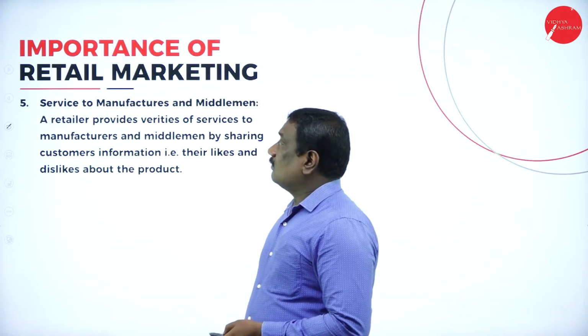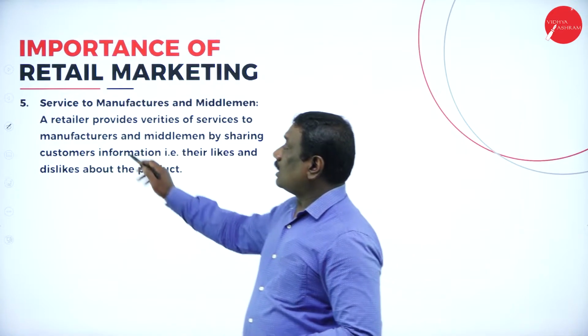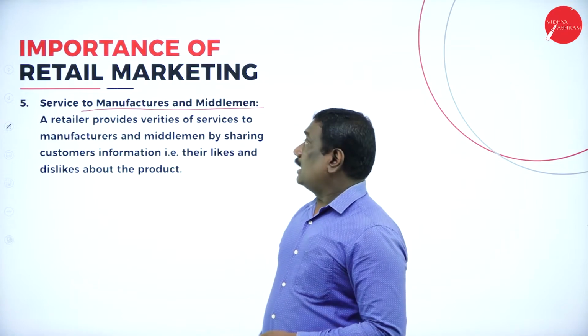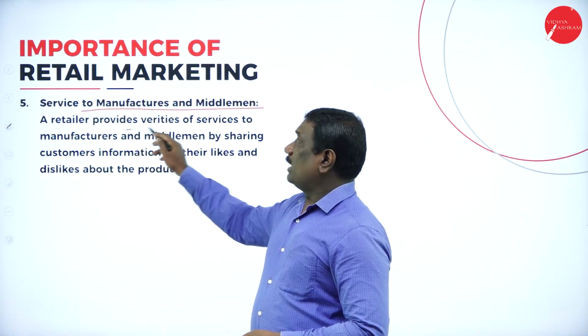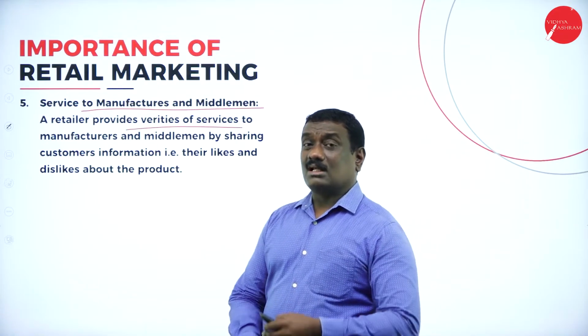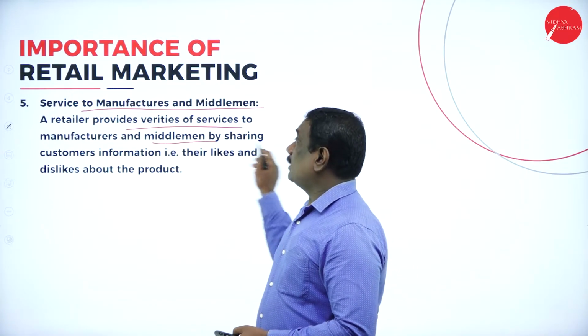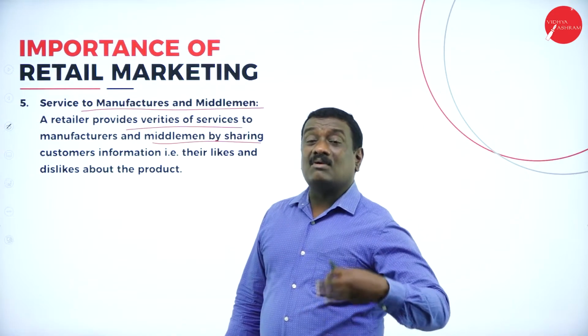The next service is service to manufacturers and middlemen. What are the services rendered by the retailer to the manufacturer as well as to the middleman? The retailer provides a variety of services to the manufacturer, as I told you about the various functions of the retailer, and also to the middleman, by sharing customer information.